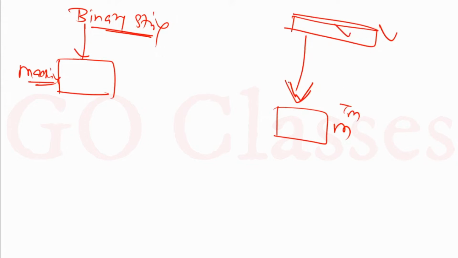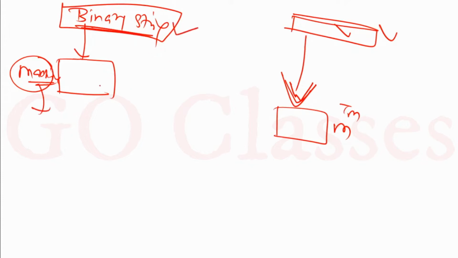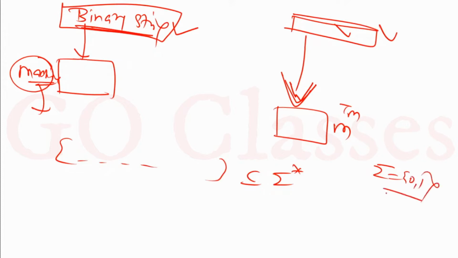But the point is, all the machines that we study will always take the input, and your input is always a binary string. So that is the point. Because your input is always a binary string, the language of a Turing machine means those binary strings which it will accept. Those binary strings which it accepts are also a subset of sigma star. You can see if your sigma is {0, 1}. So this is the point. Did you get it?